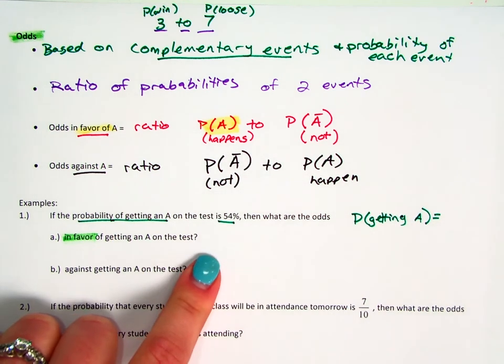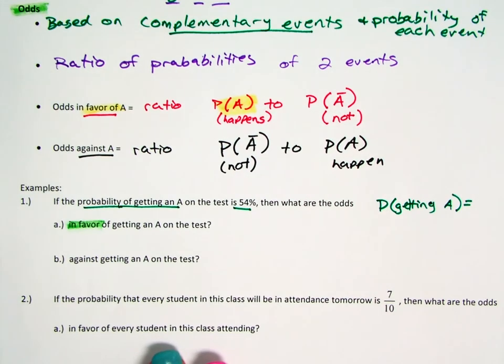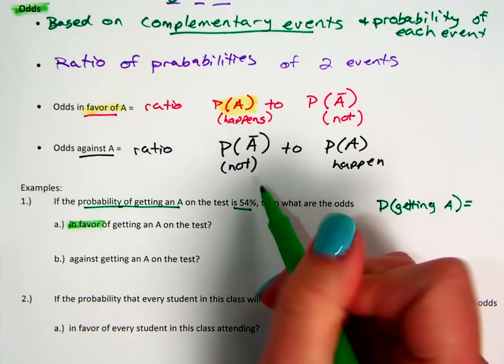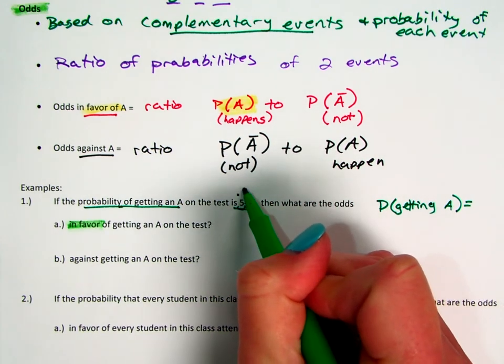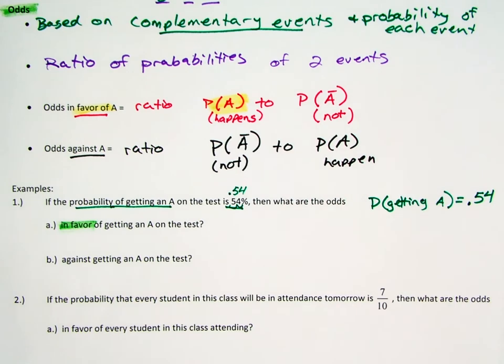Whenever we do probability, it shouldn't be a percent. It really should be a decimal or a regular number. So we're going to change this to a decimal, move it over twice, to be 0.54. So the probability of getting an A is 0.54.